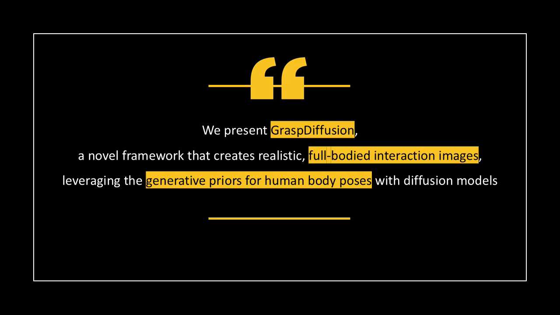To address this issue, we propose GraspDiffusion, a novel generative framework that creates realistic, full-bodied human-object interaction images from an object mesh. Instead of relying on textual prompts, our pipeline first synthesizes full-bodied interaction poses from a 3D generative prior, which are used to condition the image generation stage through multiple conditional models and a cross-attention modulation scheme.